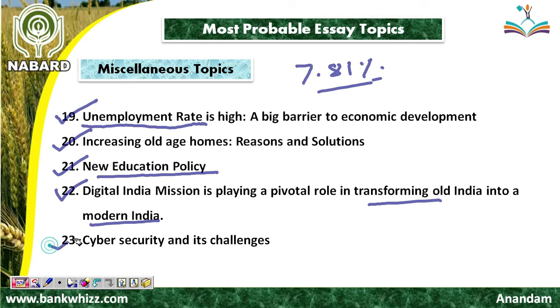Friend, the 23rd essay topic is cyber security and its challenges. Friend, India is thriving very fast in matters of using the internet, but with the use of the internet, cyber crimes are also increasing. So the government should make such a channel, such a system that can block cyber crimes, and the security should be tightened.